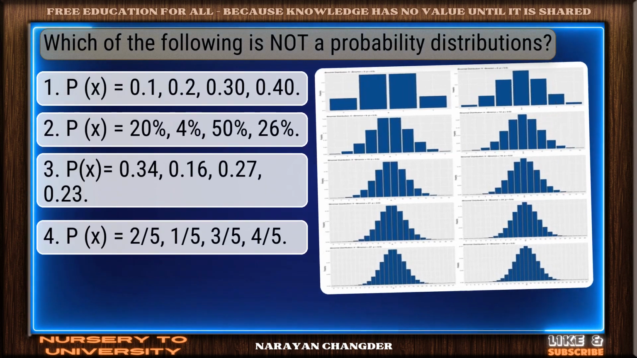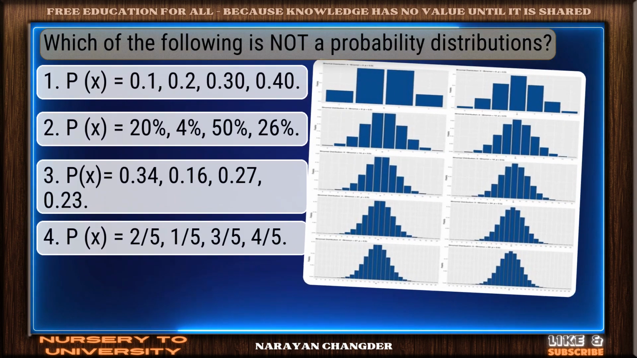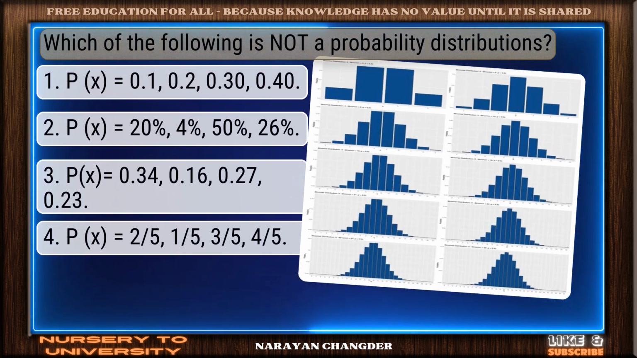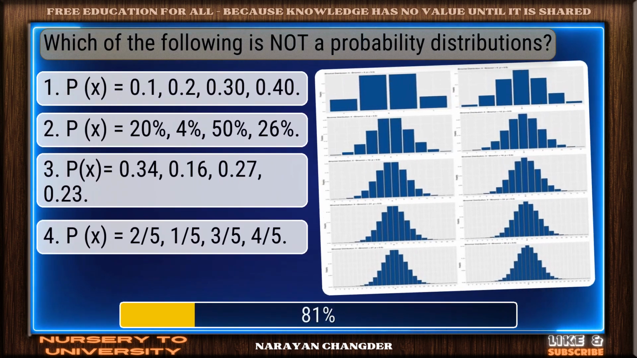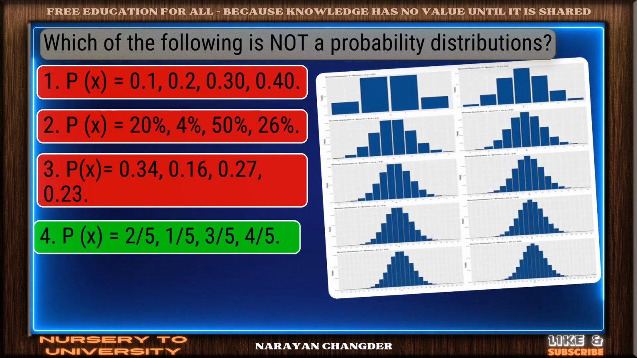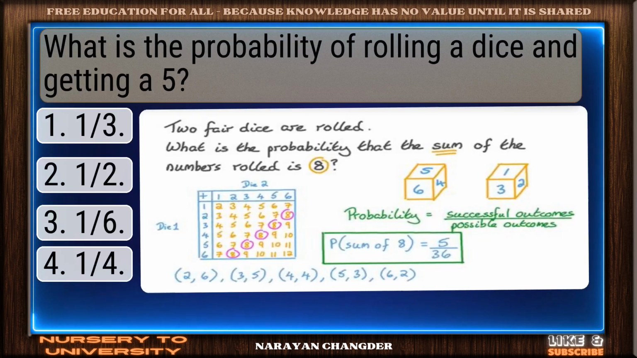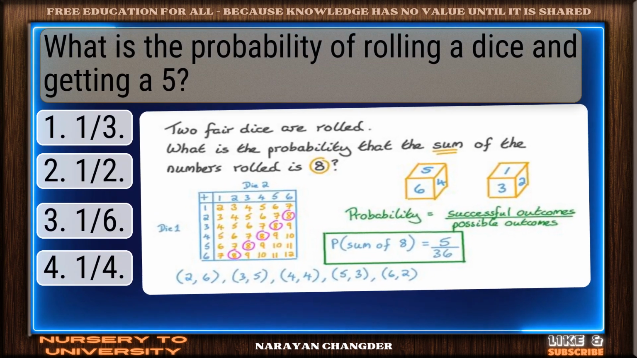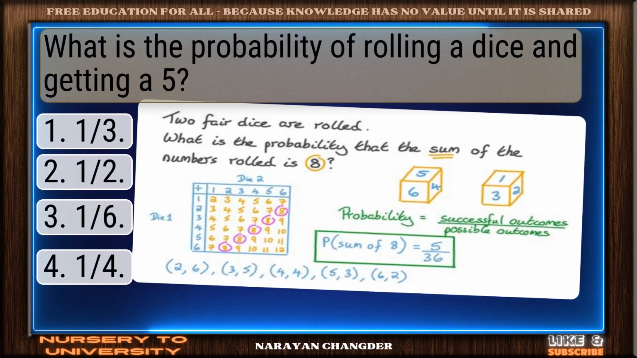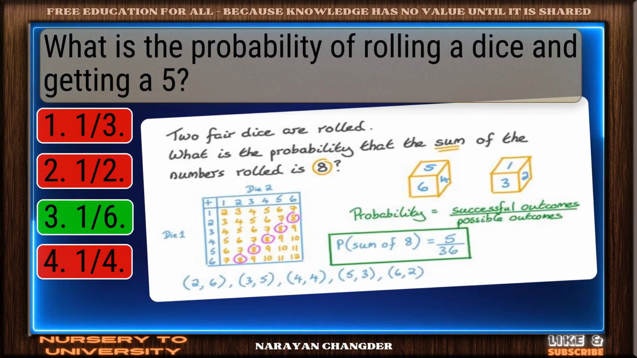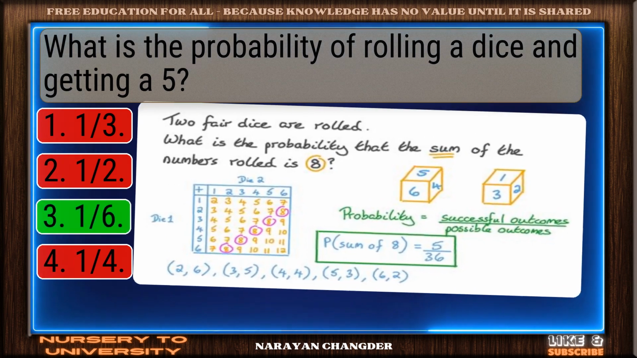Question number 23. Which of the following is not a probability distribution? Sharp thinking. P equal to 2, 5, 1, 5, 3, 5, 4 is the right choice. Question number 24. What is the probability of rolling a dice and getting a 5? You chose 1 by 6, and it is correct.